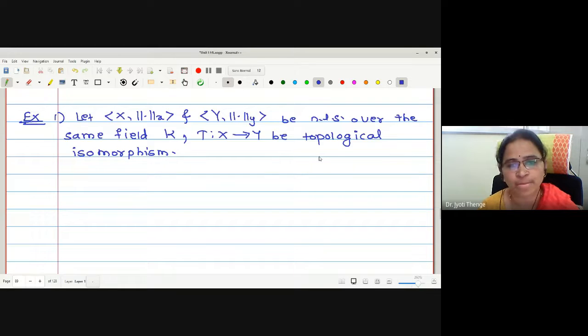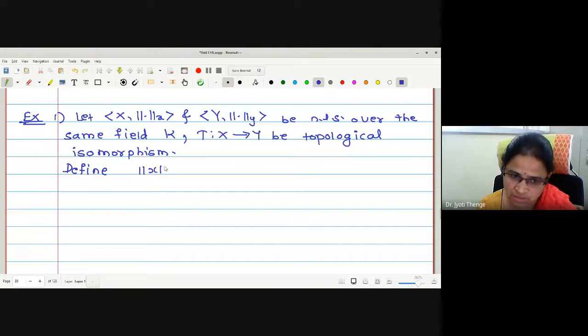The meaning is that the two spaces generate the same topology. Now, these are the two norms. Norm x is a norm defined on X. Norm y is a norm defined on Y. Now we were defining other norms on the two spaces, and we will try to prove the two norms are equivalent. Therefore, let me define a norm.